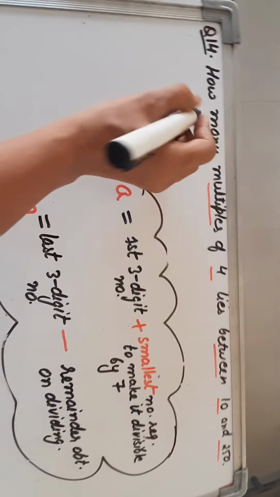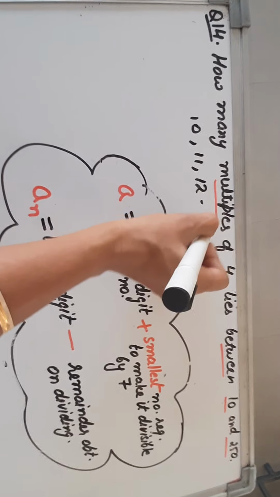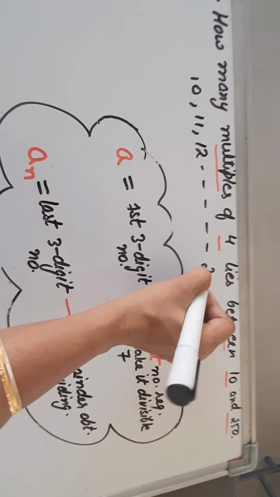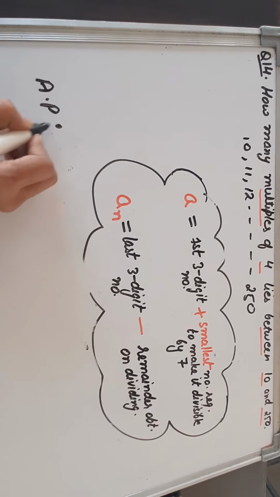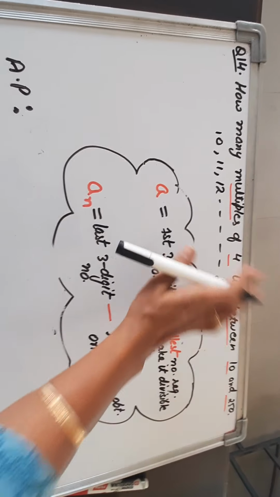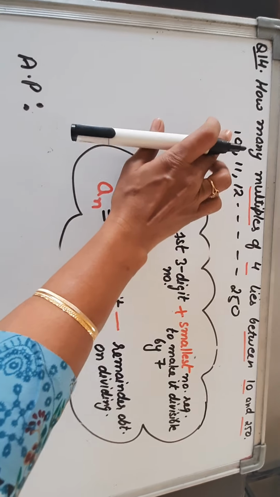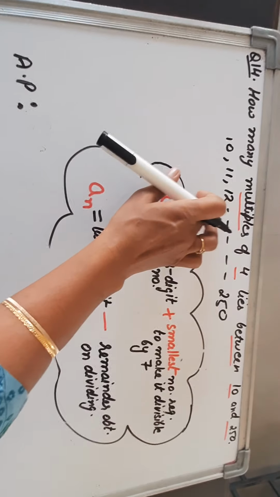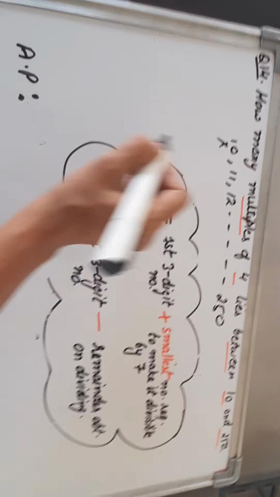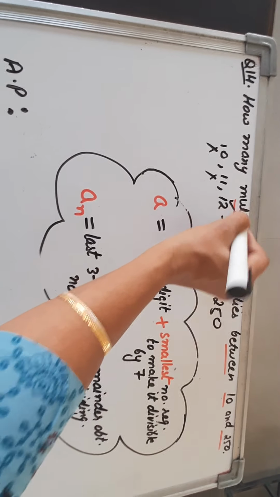First of all, let us take the series of numbers given to us: 10, 11, 12 and so on, and the last is 250. But as you know, we have to make our AP of only those numbers which are multiples of 4, which are divisible by 4, because 10 is not divisible by 4, 11 is not. In this question, because these are only 2-digit numbers, we know this is not divisible by 4, this is not divisible by 4, 12 is divisible by 4.